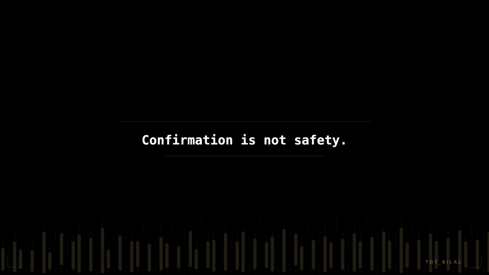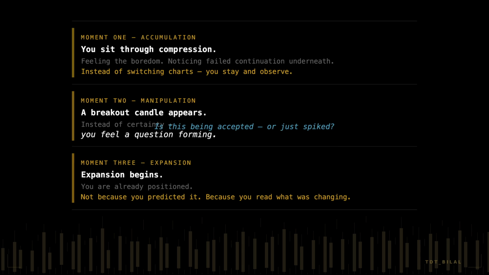The operator does not wait for confirmation. The operator reads what is changing. The shift from pattern trader to operator happens at a specific moment in your development, not when you memorize the AMD diagram, not when you can label the phases on a historical chart.